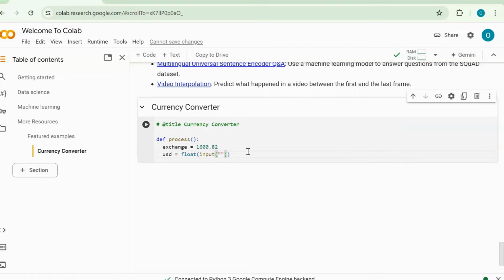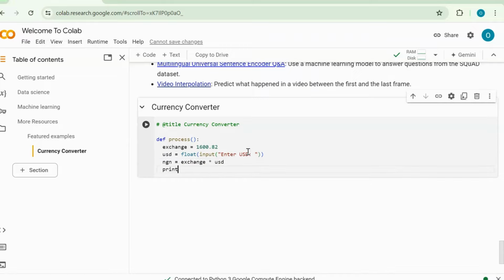So that's why we're using floats for this one. Let's say enter USD, colon and space. And then we want our NGN because we're going to convert it into naira in this place. I'll set it to exchange times the USD.